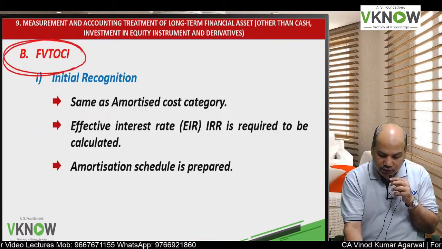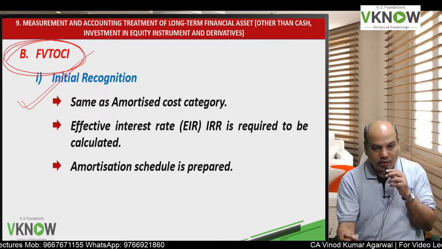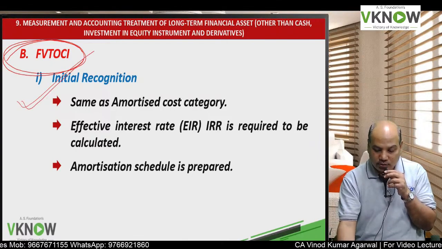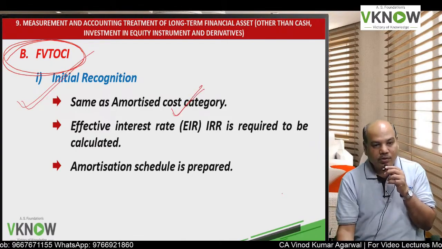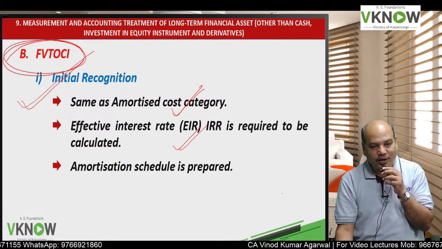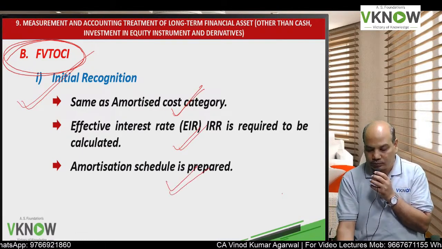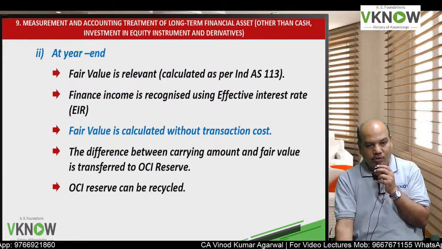Long-term financial asset which is FVT OCI category, on day 1 initial recognition same as amortized cost. Here also we will calculate effective interest rate. Here also we will prepare amortization schedule.